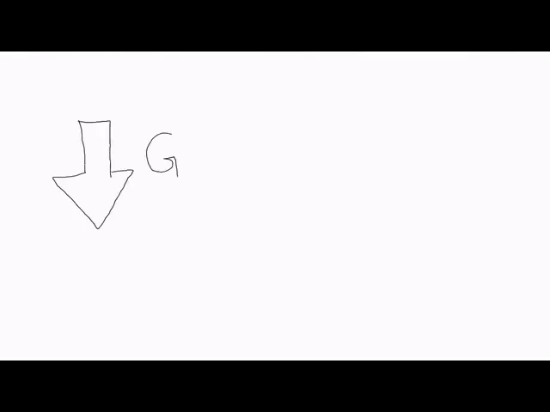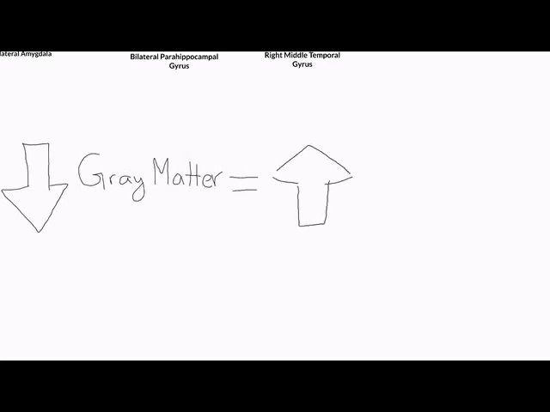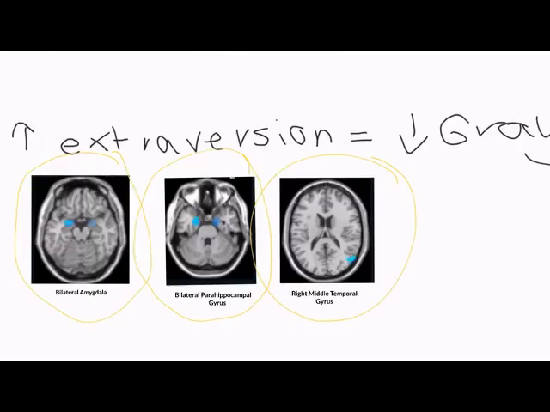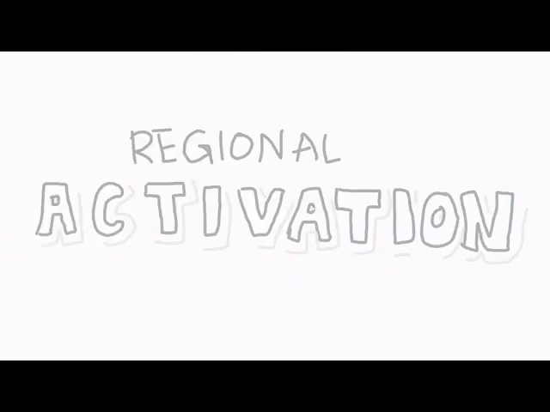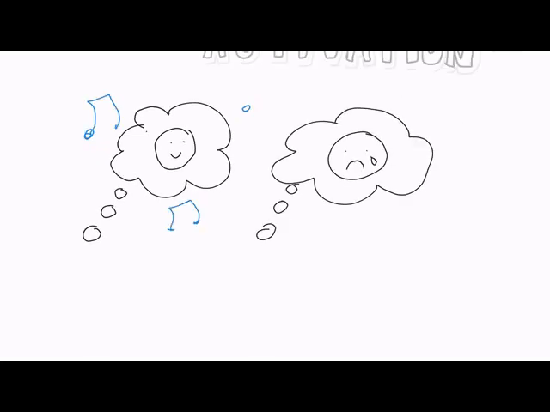This is important because some studies have shown that lower gray matter can potentially lead to better performance from that region, meaning that in these areas where extroverts had less gray matter, they may perform these emotional processing tasks more efficiently. Extroverts and introverts also differ in the level of activation in parts of the brain when experiencing stimuli that evoke happy or sad emotions, like happy or sad music.